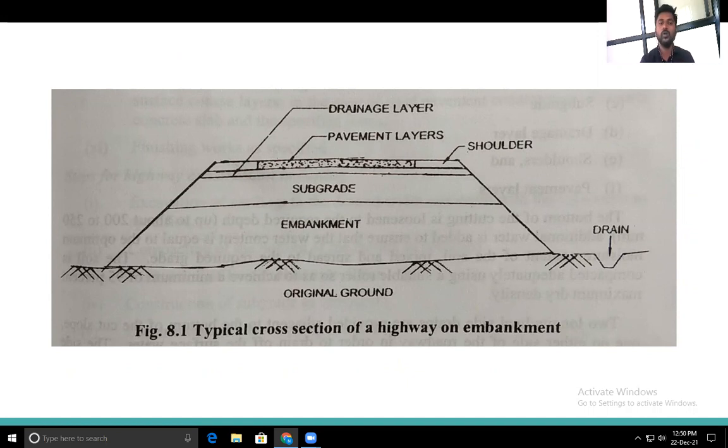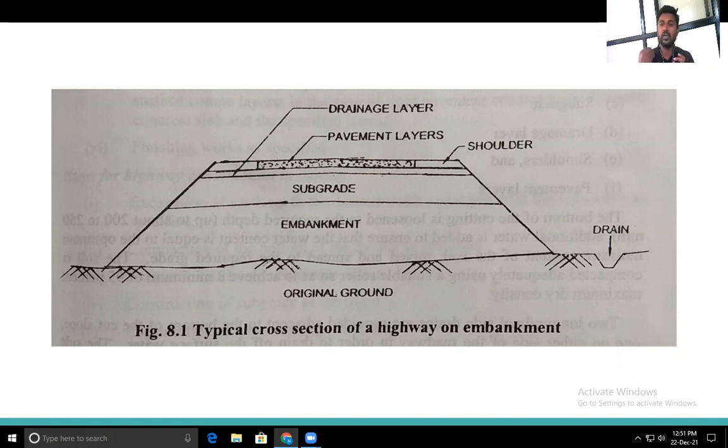Okay, if we have to build the highway on embankment, then this is the cross section of the highway. First, we have to go for the embankment filling. Then we have to lay the subgrade soil, then the subbase, base course, and the pavement there. If it is the flexible pavement: subbase course, base course, binder, and the surface.